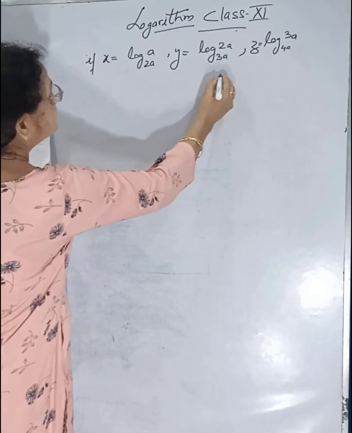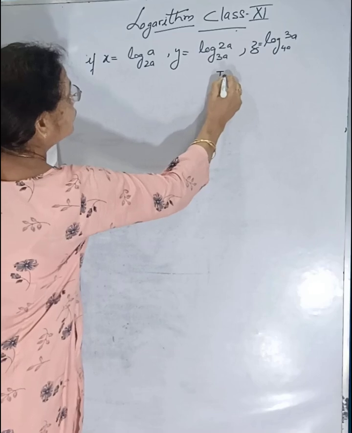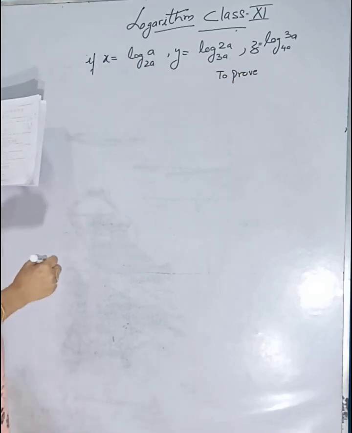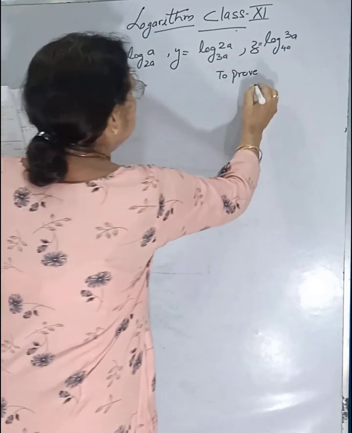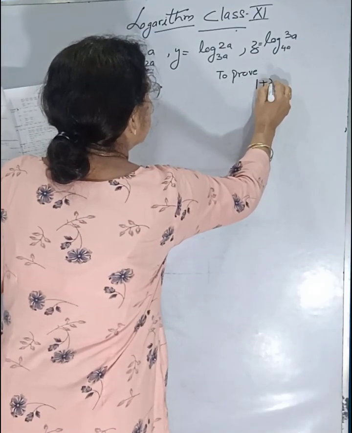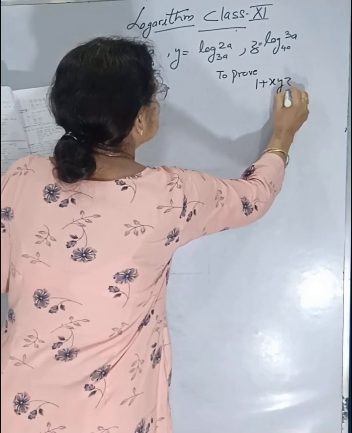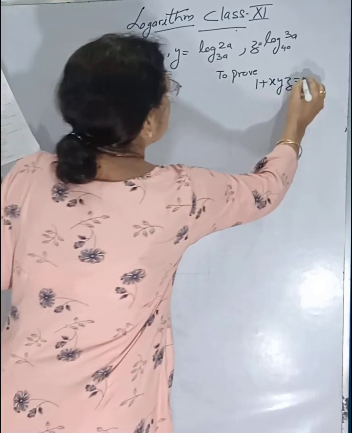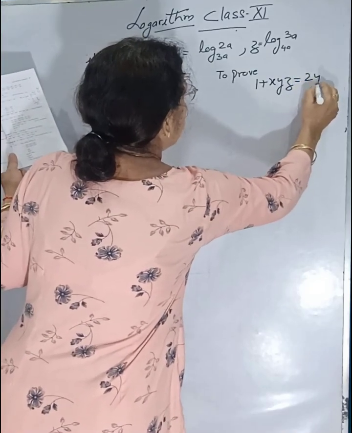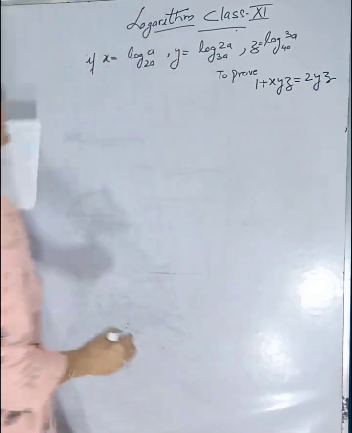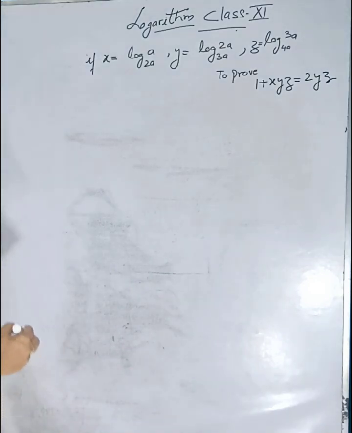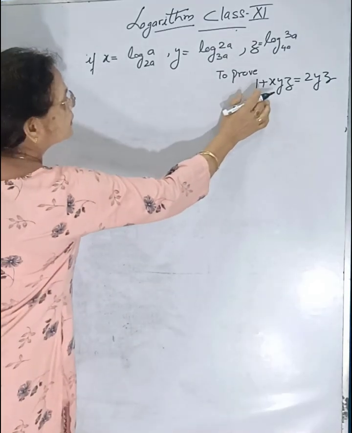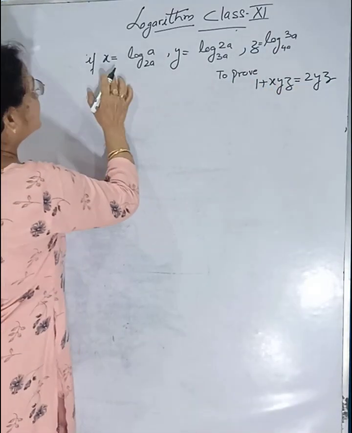Prove that, under this condition, prove that 1 plus xyz is equal to 2xy, 2yz. This is to be proved. This should be equal to this under these circumstances.